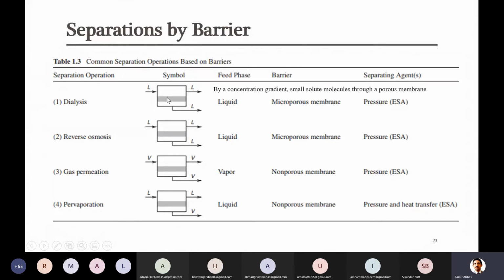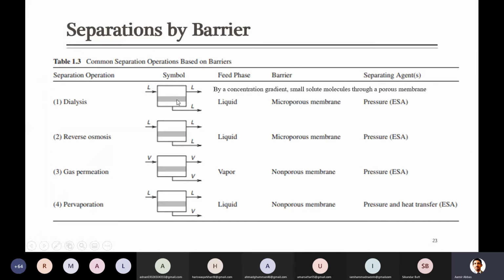When the blood passes through, all those unwanted components pass through those small structures, I think they are called nephrons. They work similar to a membrane. So this is a technique which is used on a very large scale. And here the barrier is again a microporous membrane, which is selective, allowing something to pass while others are retained.